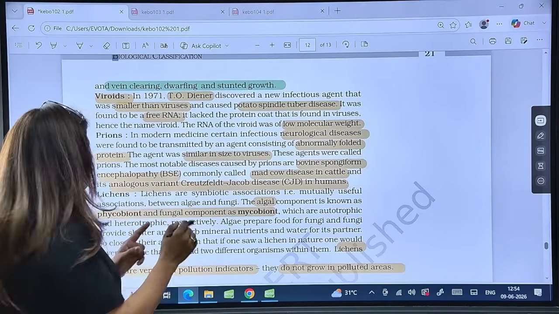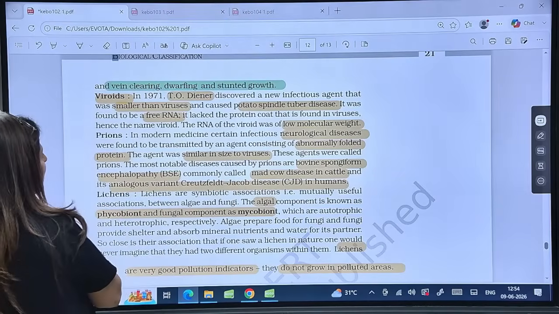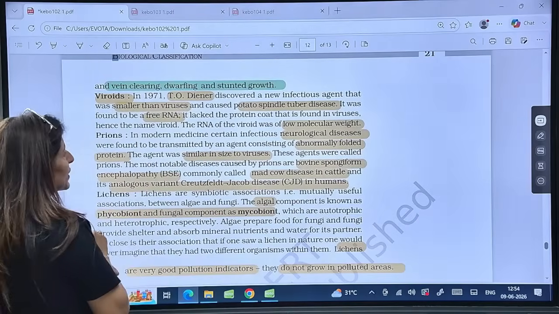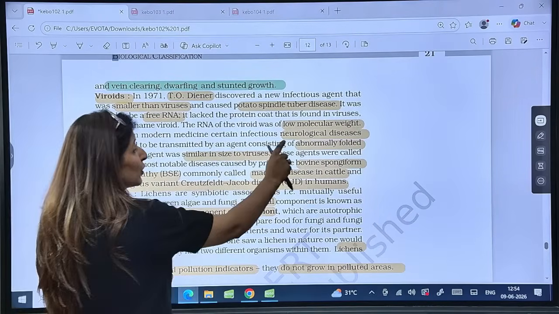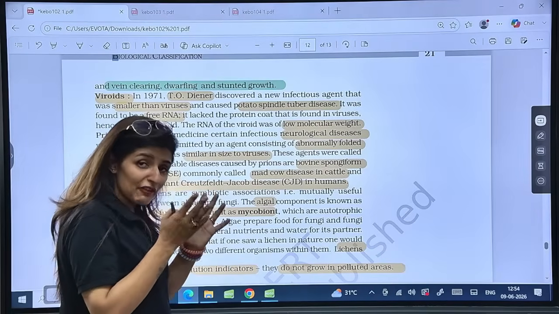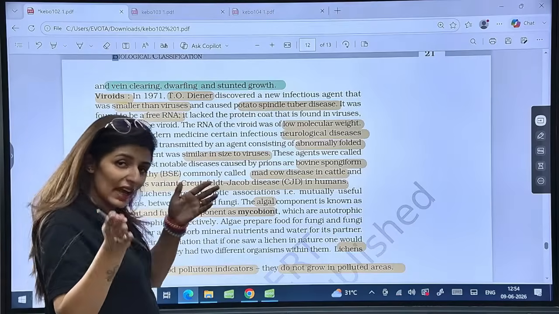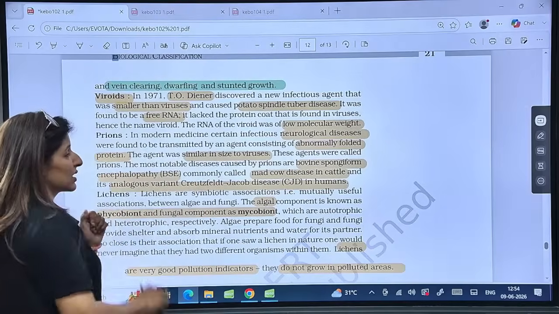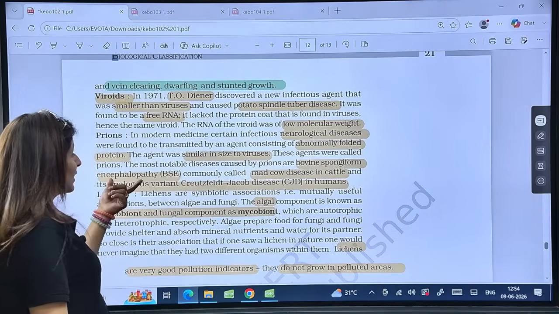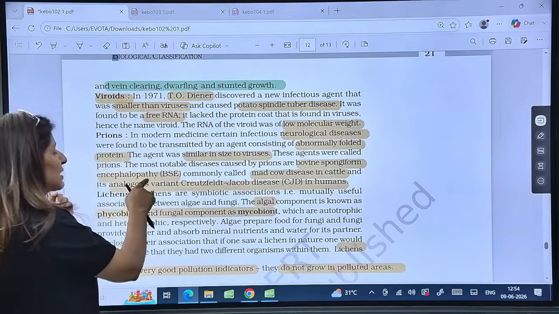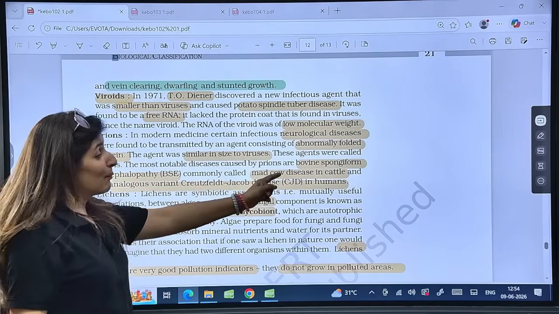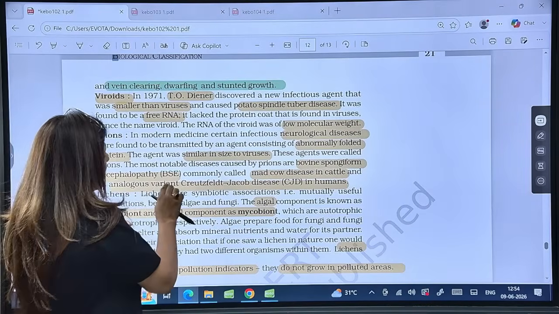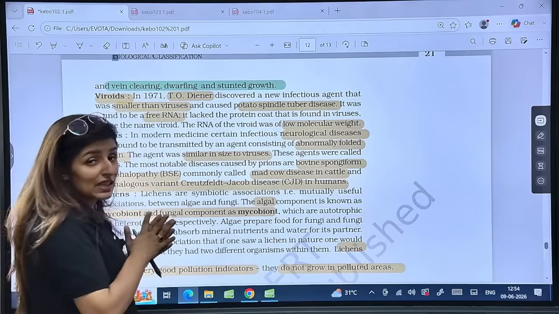So there is no protein coat. It lacks the protein coat that is found in viruses, and also has low molecular weight. Are these points clear? Then coming on to prions, known for neurological diseases. Now viroids don't have a protein coat, and prions have proteins only and no genetic material, but these proteins are abnormally folded proteins. The size is similar to a virus and they cause diseases like bovine spongiform encephalopathy, BSE, commonly called mad cow disease in cattle, and the analogous variant is Creutzfeldt-Jakob disease, CJD, in humans.